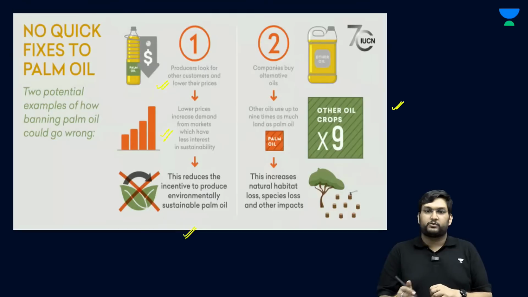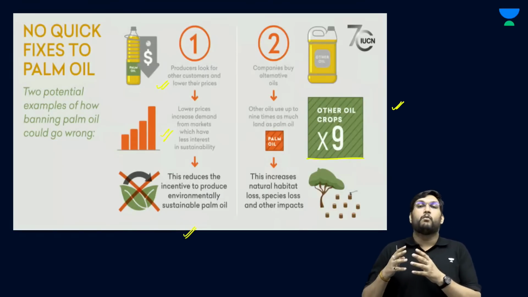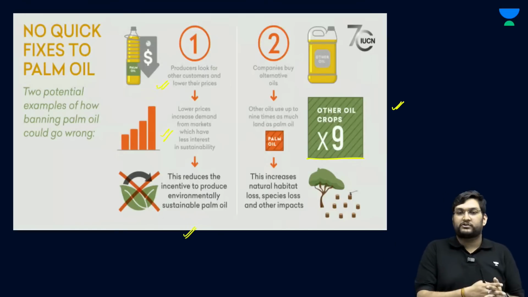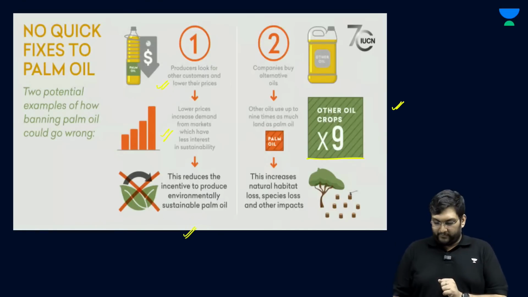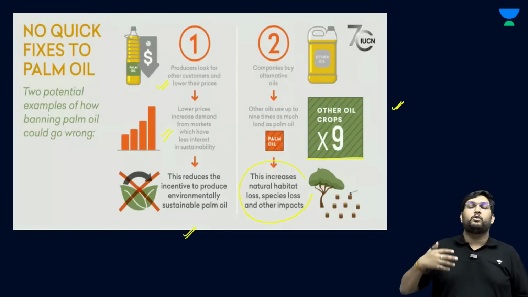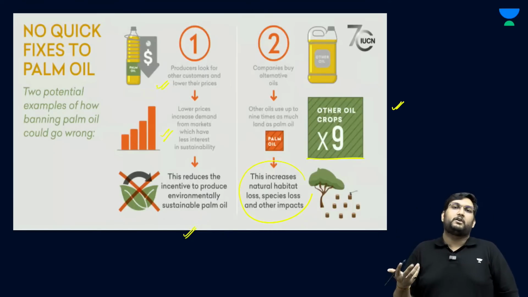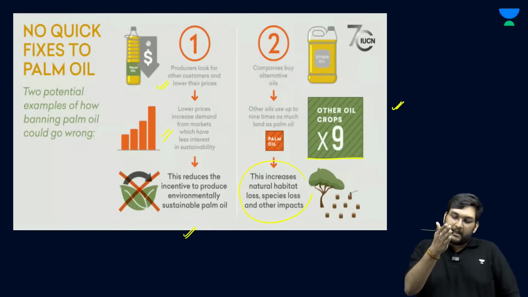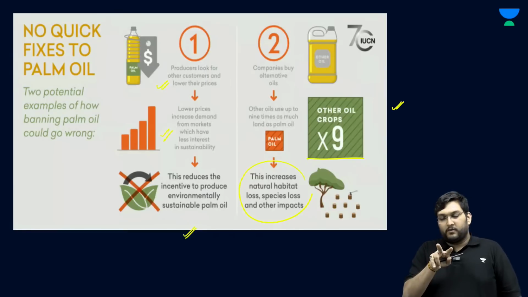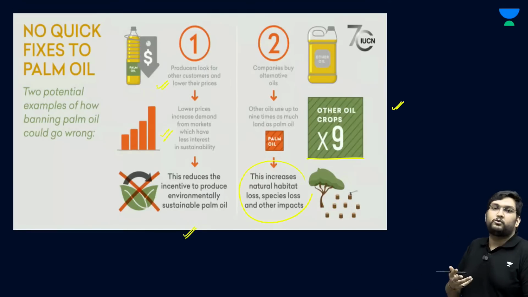And the alternative issue is that if I buy alternative oils, they use 9 times more land for producing the same amount of oil as palm oil, and therefore this would lead to an even bigger impact on ecology and destruction of forests. So we are basically in a major paradoxical situation, a conundrum, a dilemma wherein we don't know what to do here.